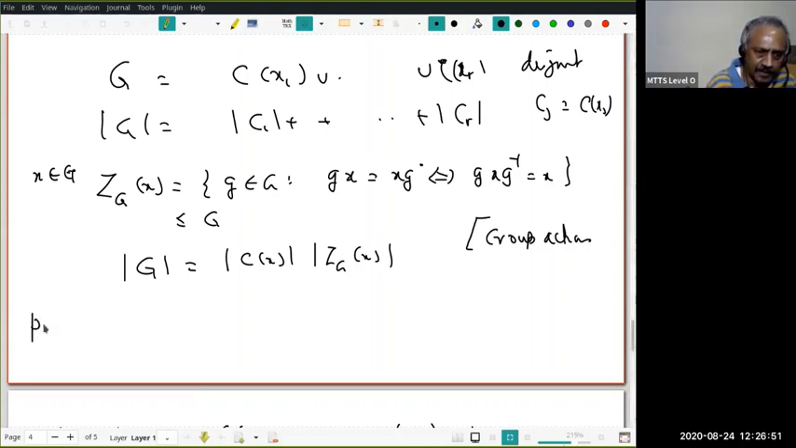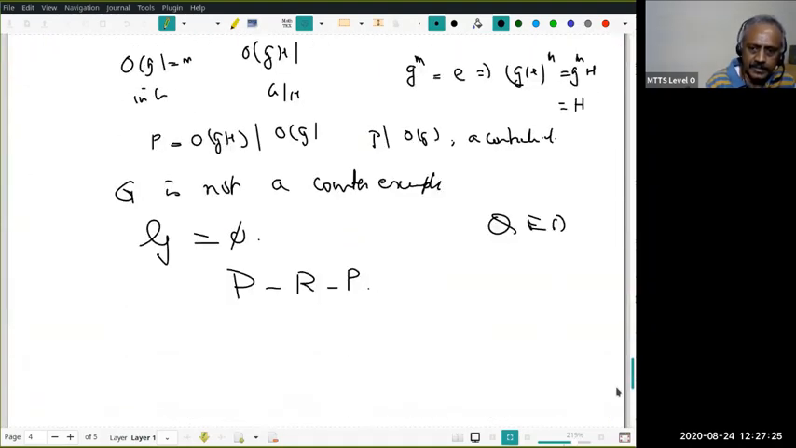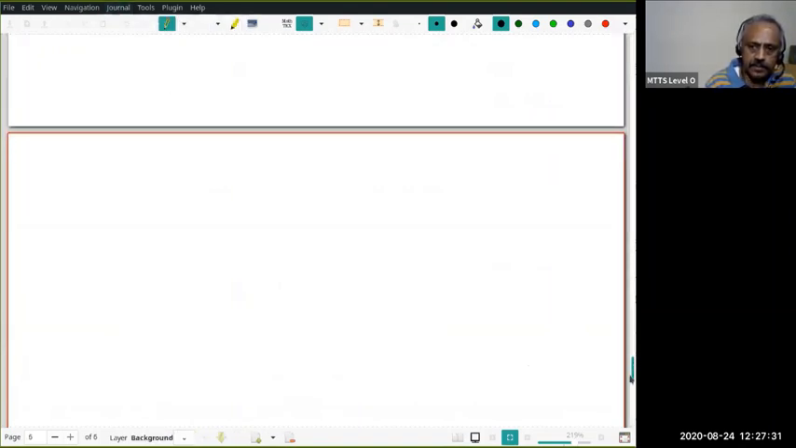Now, suppose P is a prime and P divides |G|, then |G| is a product of these two numbers. Therefore, P must divide one of them. You understand? In particular, if P does not divide one, it has to divide necessarily the other. So in particular, suppose P does not divide the size of the conjugacy class of x, then P must divide the order of the centralizer subgroup. Okay, keep that in mind. Now we shall prove Cauchy's theorem.